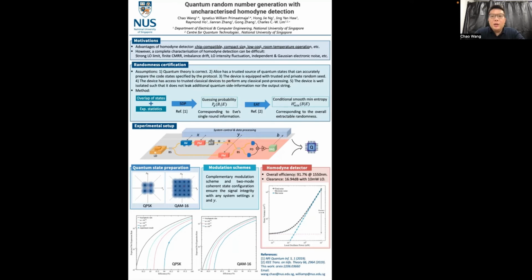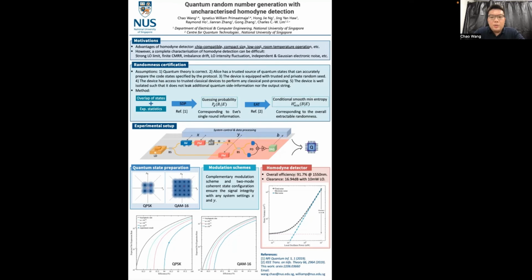In our experiment, two efforts have been made to achieve this target. First of all, we adopt a pair of high efficiency photodiodes for 1550 nanometer and develop a high efficiency coupling system to reduce the coupling loss. Second, we use a high gain and low noise amplifier for the current to amplify the subtracted current.